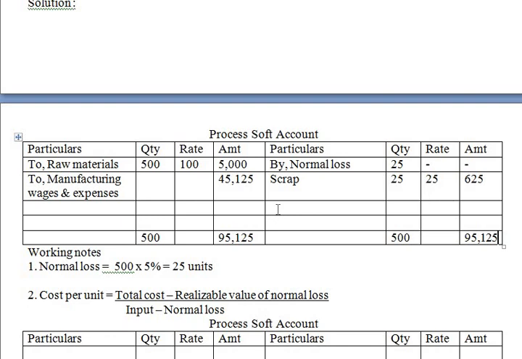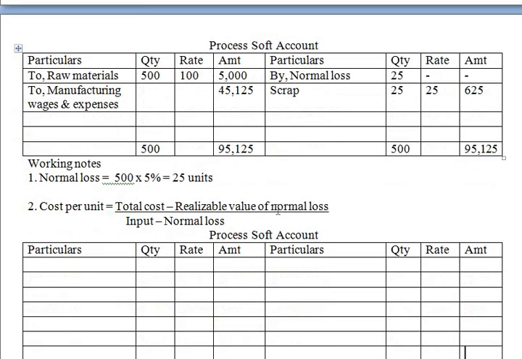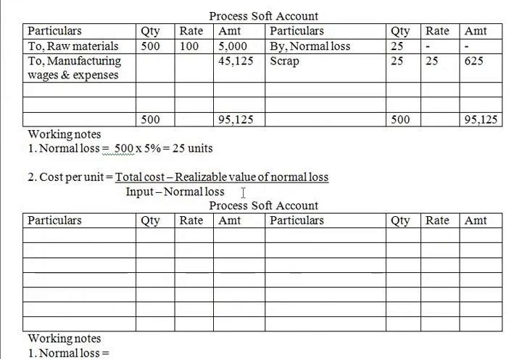Now only two-thirds is transferred to the next process and the remaining is sold, right? Now what we will do is first find out the cost per unit.